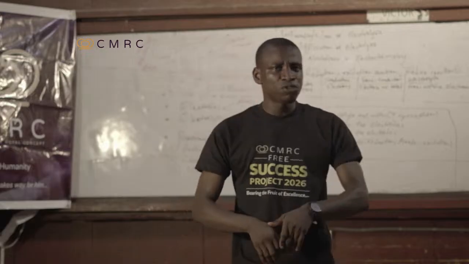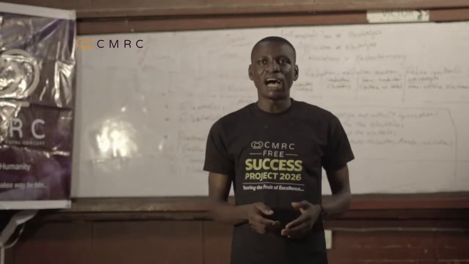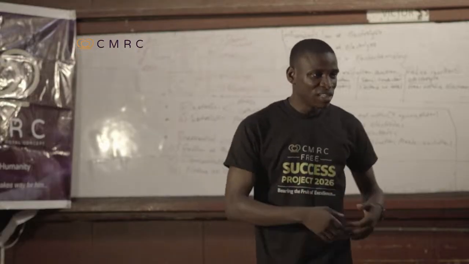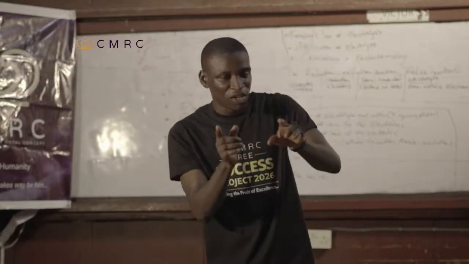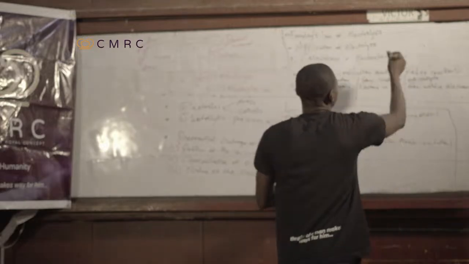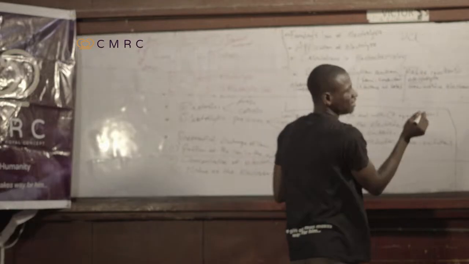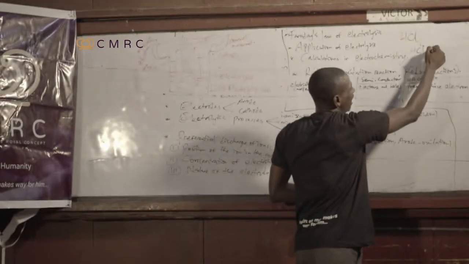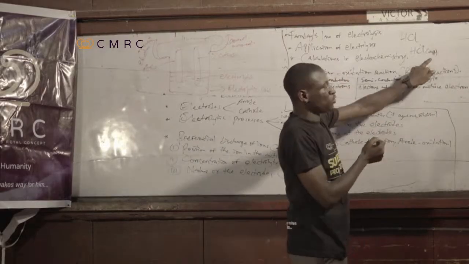Now, what are examples of strong electrolytes? Examples are our mineral acids, like HCl, hydrochloric acid. Don't forget that they must be in aqueous state. So if I'm saying HCl now, I'm not saying HCl like this. I mean it must be in aqueous form, HCl(aq). So this is the electrolyte we're talking about.